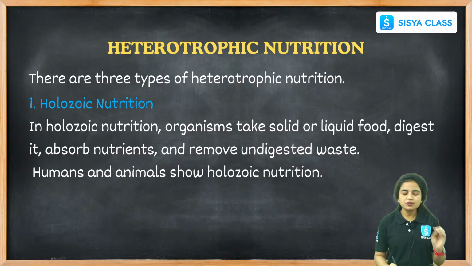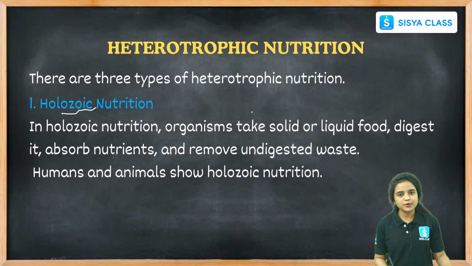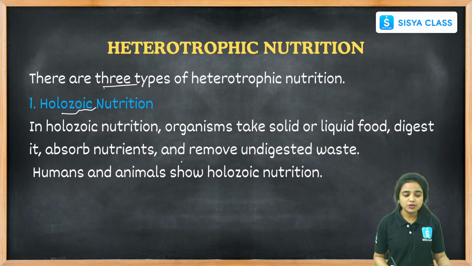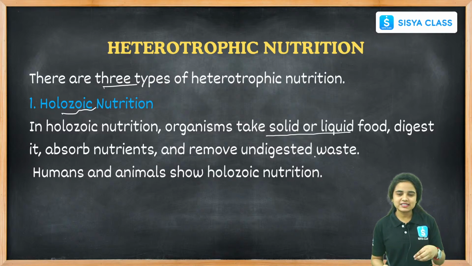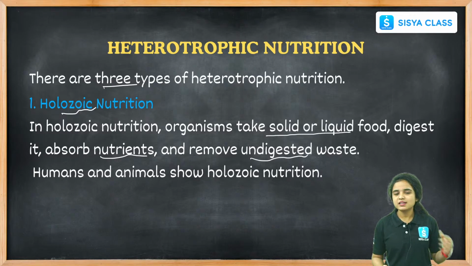Coming to heterotrophic nutrition, there are three main types. The first is holozoic nutrition. In this nutrition, organisms take in solid or liquid food and digest it. When the food is digested, they absorb the nutrients present in the food materials and remove the undigested waste materials from the body. This is how holozoic nutrition happens.